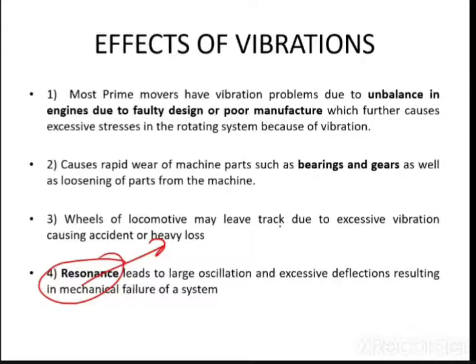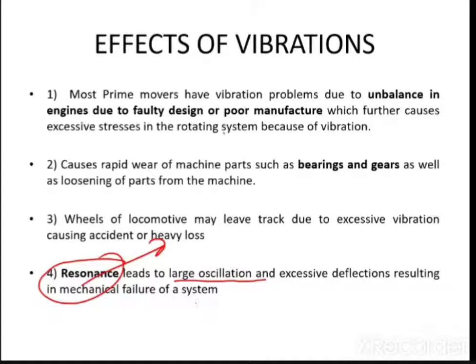Don't get confused. Basically, try to understand that as a vibration engineer, as a design engineer, your first aim is to avoid resonance, because if resonance occurs, the system will fail. The ultimate effect is the failure. The system will collapse. I have found one video of a bridge where resonance occurred and the bridge failed. So what is resonance? We will understand it in depth. Basically, resonance leads to large oscillation.